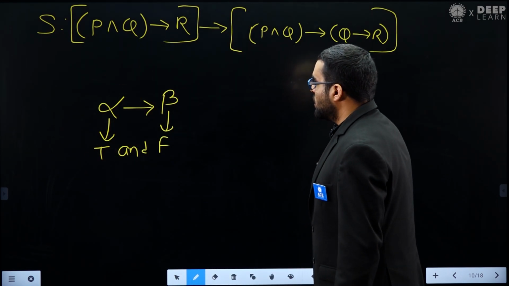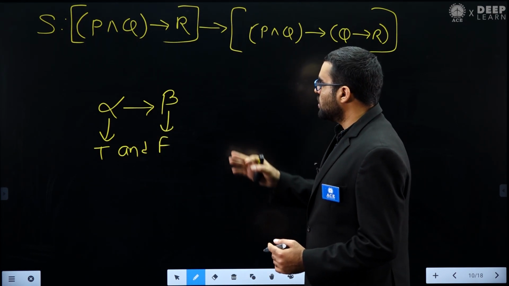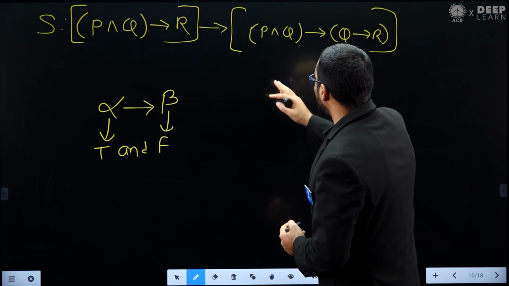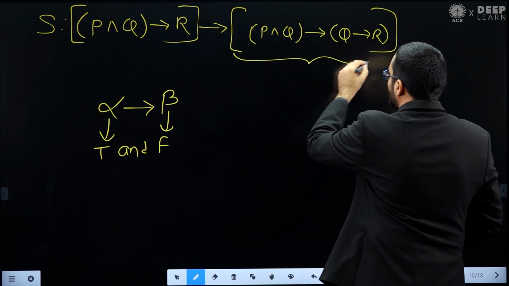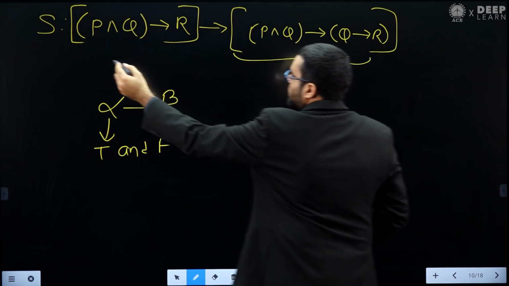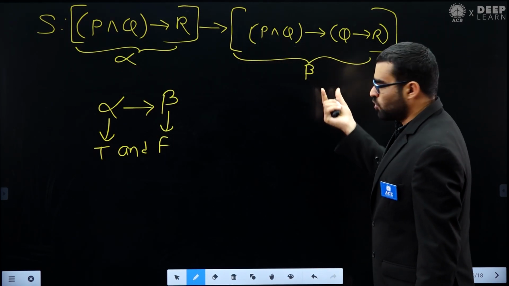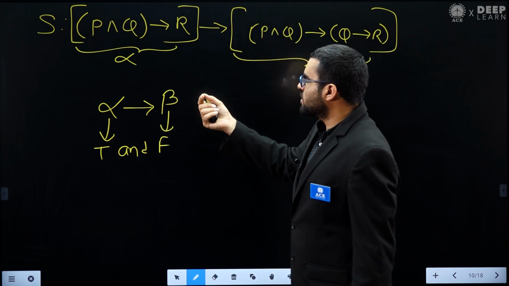Okay, now let's see whether this case is possible or not. What I will try to do is this: this is our beta and this is our alpha. I will make this beta false, then I will try to make this alpha true.